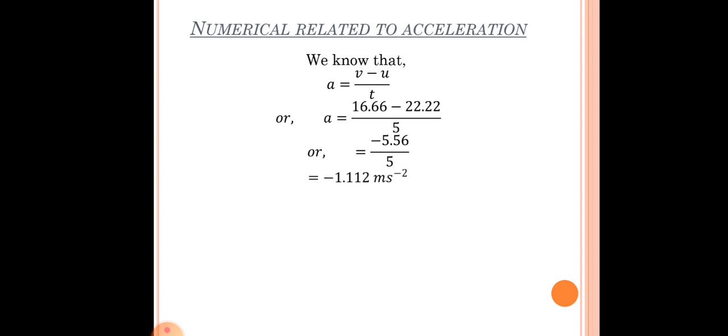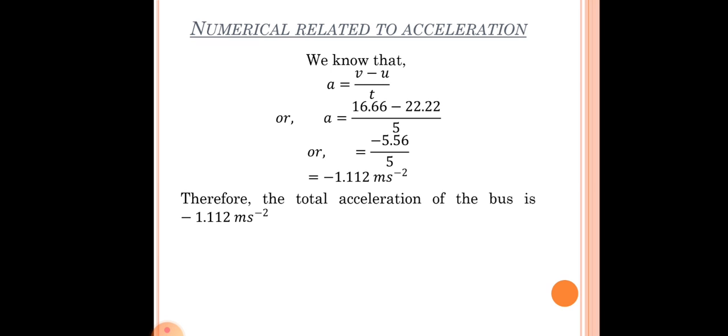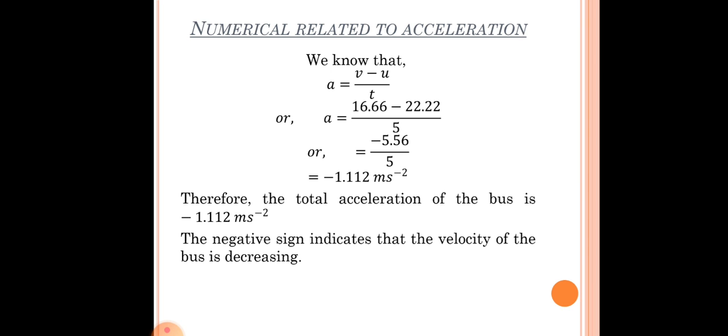Now we solve it, and the value is minus 1.112 meter per second square. Therefore we can say that the acceleration of the bus is minus 1.112 meter per second square. The negative sign here indicates that the velocity of the bus is decreasing, right?